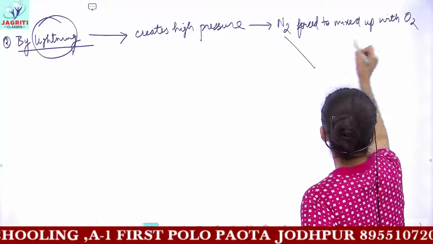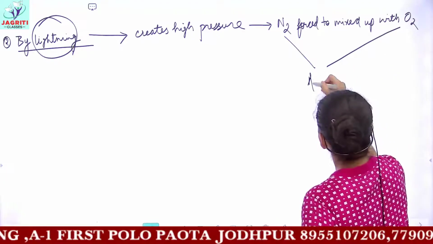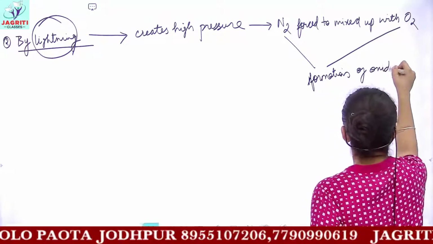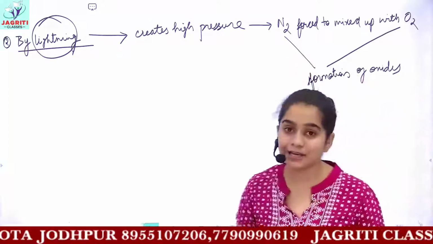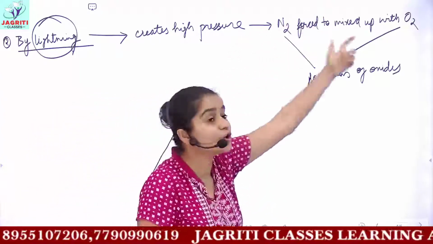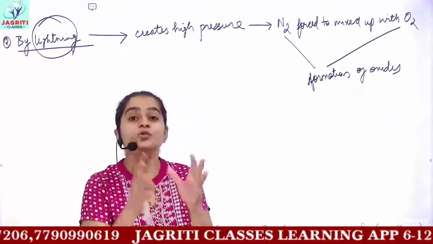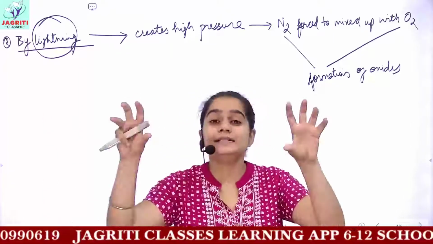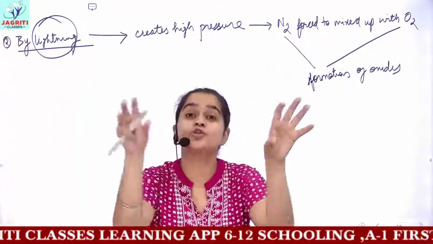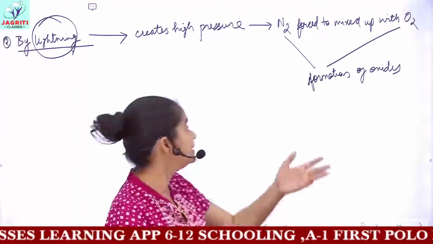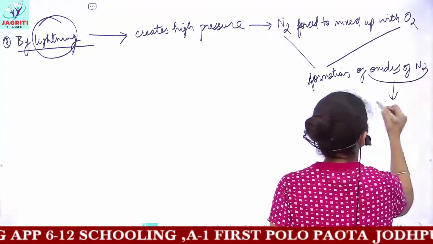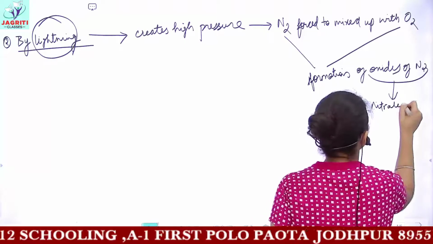When nitrogen and oxygen mix together, there is the formation of oxides of nitrogen. Whenever oxygen reacts with any other chemical component, oxides of that component are formed. So during lightning, these randomly moving molecules are forced to mix, and oxides of nitrogen are formed. And oxides of nitrogen are what? These are nitrates and nitrites.